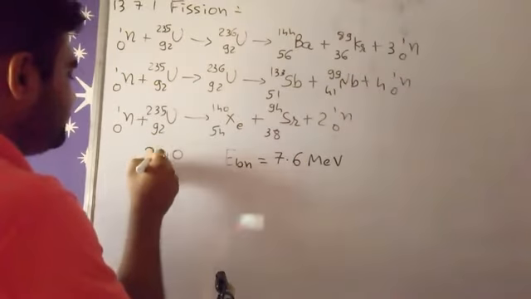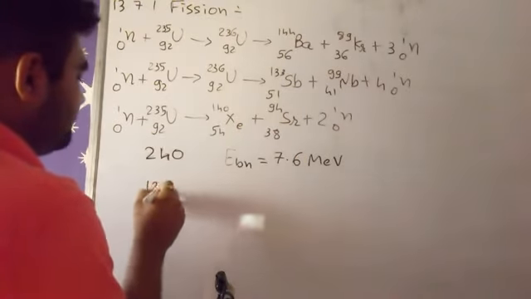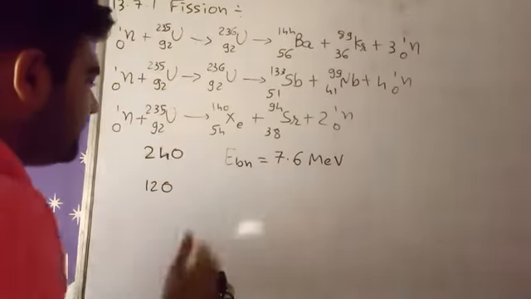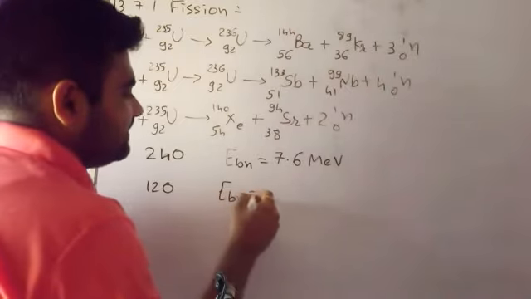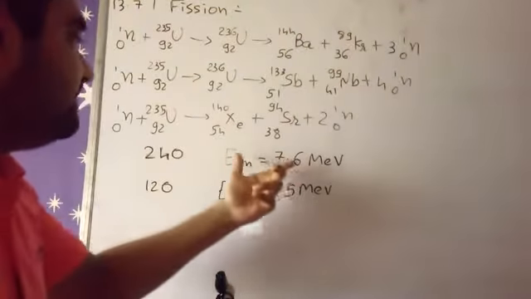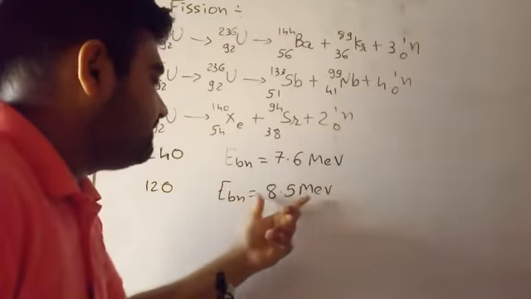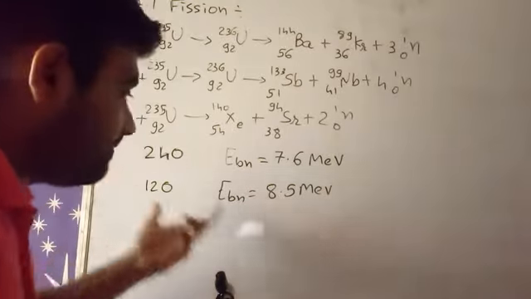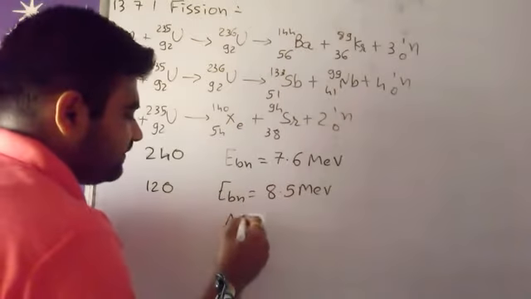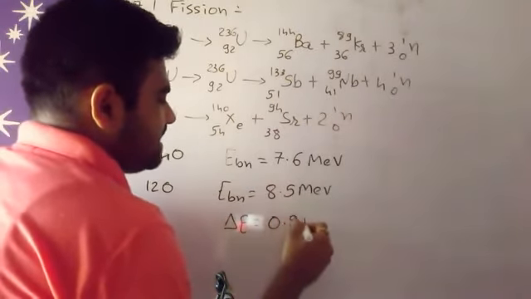But after the fission process, it is converting into two fragments, 120 and 120, and now their binding energy per nucleon is 8.5. So see, the initial energy is lesser than the final energy in the fragments. The difference in energy is 0.9 mega electron volt.